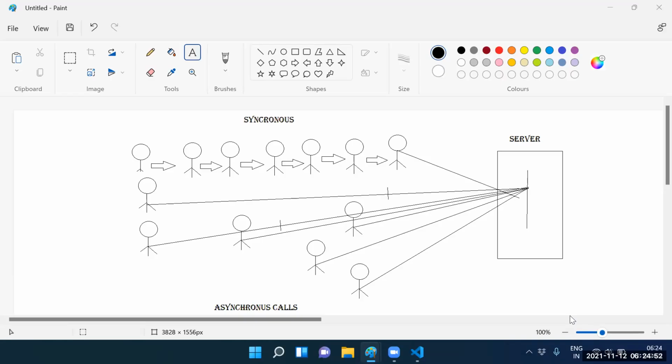Guys, executing at a time, 1, 2, 3, 4, 5, 6, 7, executing at a time, parallelly. What do you call it? Asynchronous. These are the two kinds of network calls.